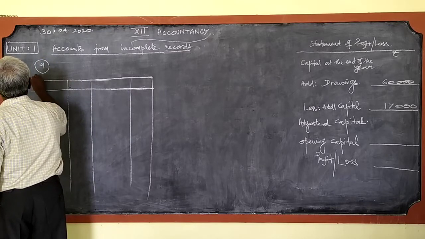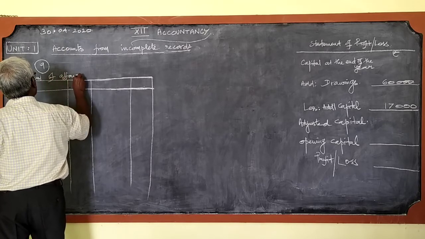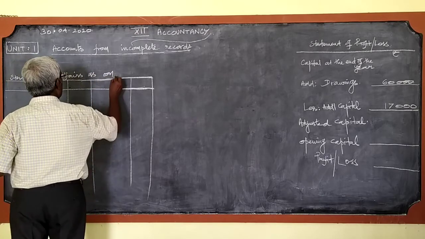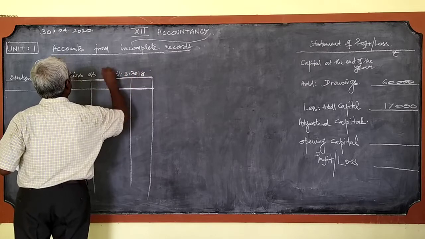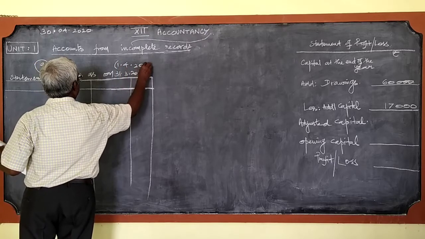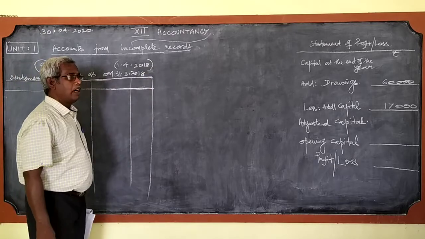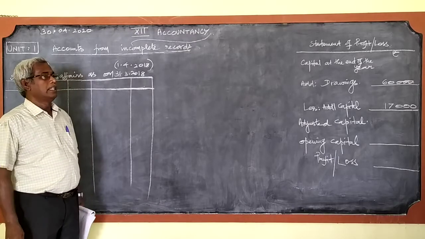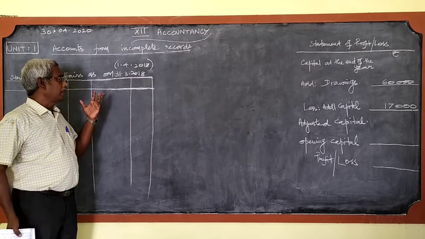Statement of affairs as on 31/3/2018, or this can be written as 1/4/2018. The capital on the last date of the previous year is the capital in the beginning of the next year.